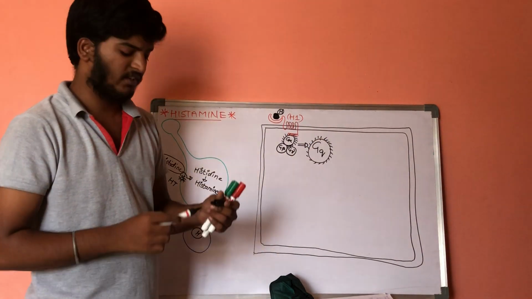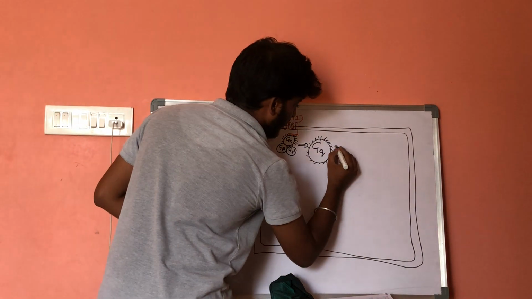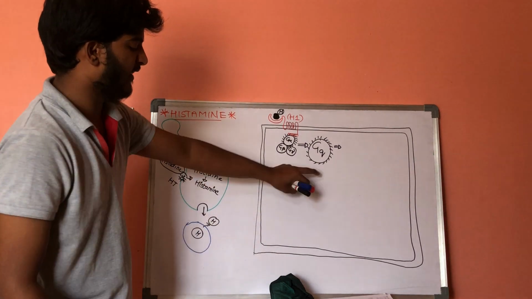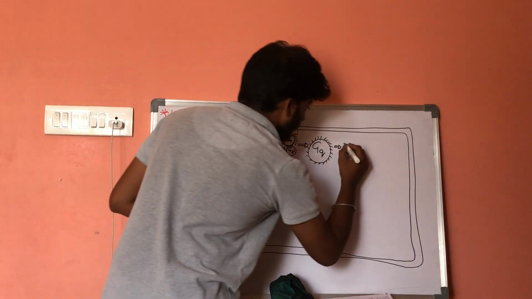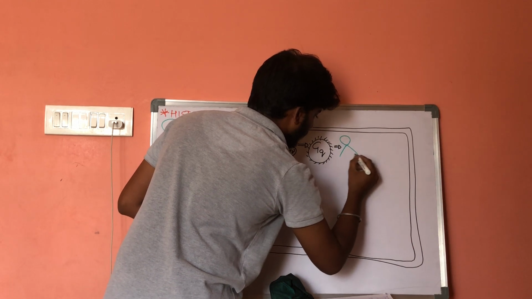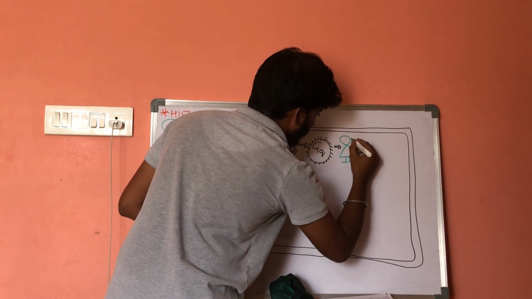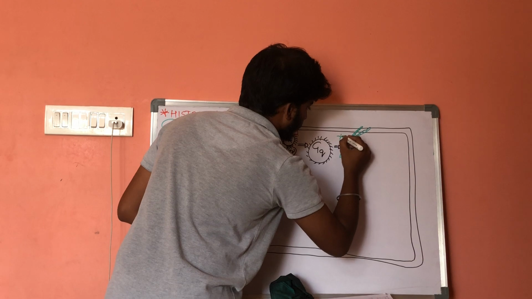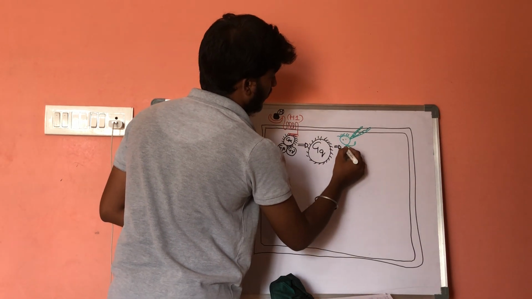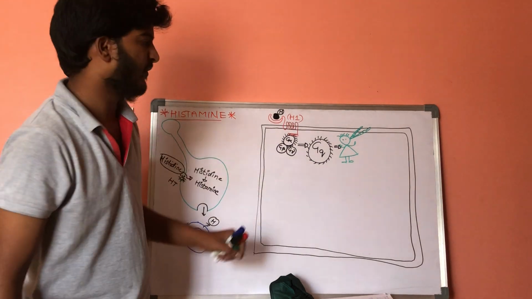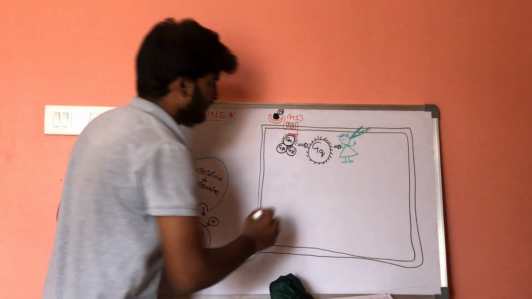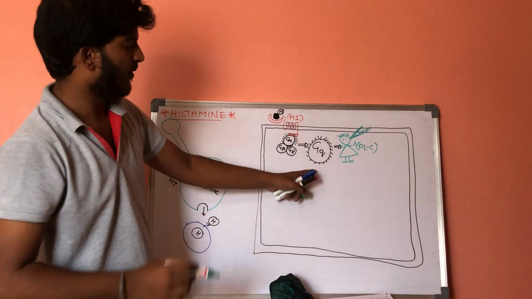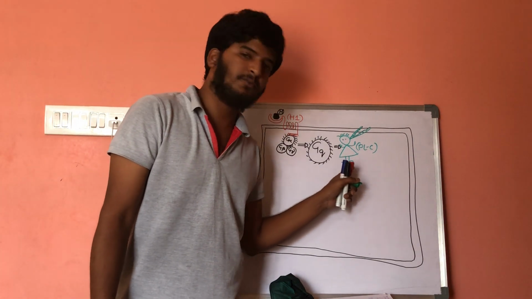So what is the function of this Gq protein? This Gq protein will activate another enzyme. Let us consider this is one enzyme. The name of this enzyme is phospholipase C. So this Gq protein will activate this phospholipase C.